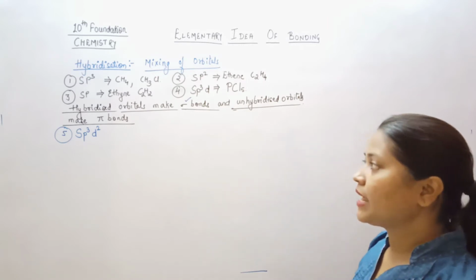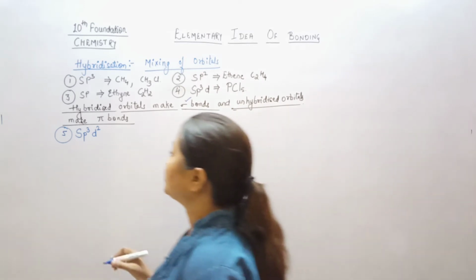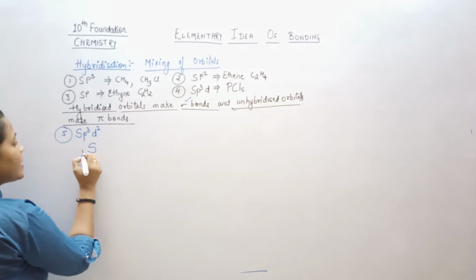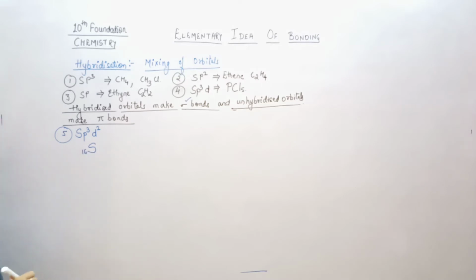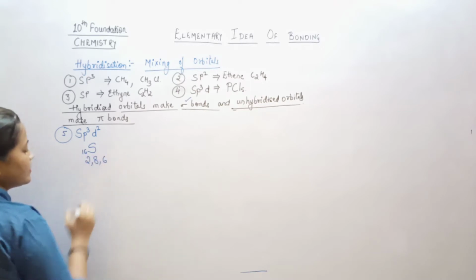So quickly understand the sulfur atom and its electronic configuration. Sulfur has atomic number 16, so the configuration is 2, 8, 6.